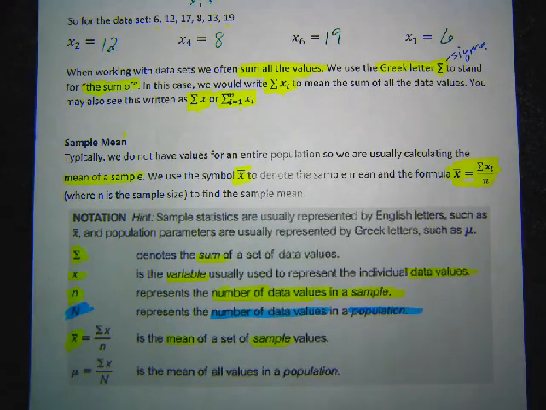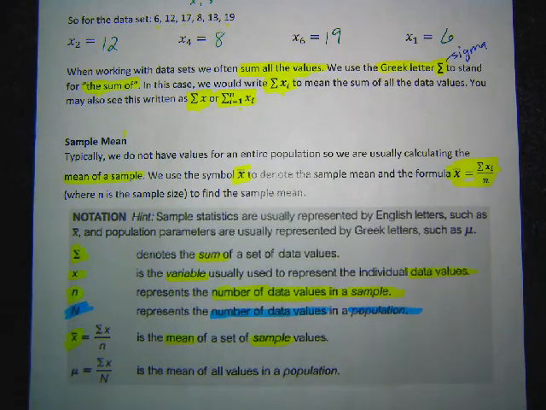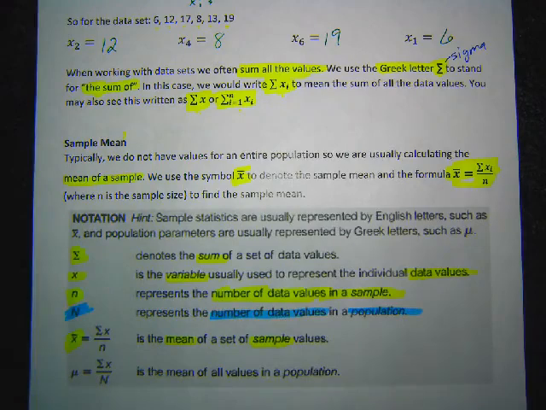Now, most of the time we don't know capital N, because we don't usually know exactly how many people are in these big populations. Like the population of the US, it's really hard to measure. The census gets a good guess, but they never get it perfect. So this is a number we don't know, and it changes. As soon as the census is over, people move into the country, people move out, people are born, people die. So it changes all the time. So it's hard to know capital N, but if you do, that's the number of data values in the entire population.